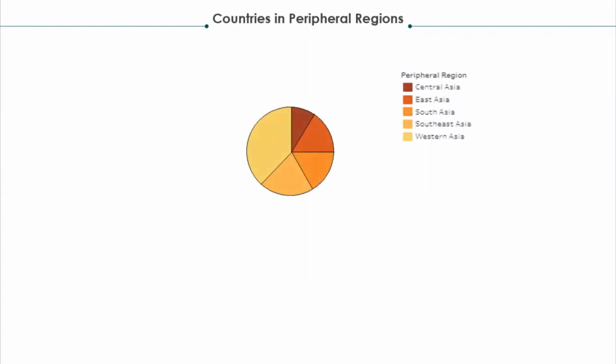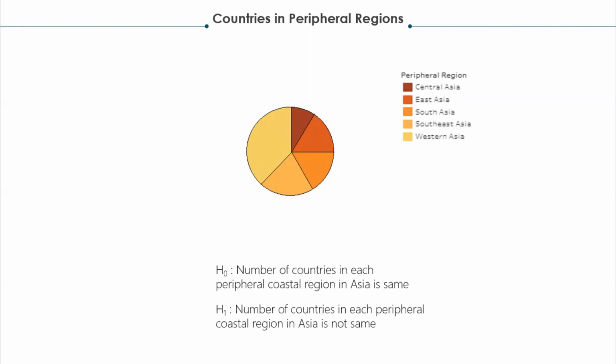Problem statement 2. We test whether the number of countries in each peripheral coastal region in Asia is the same. We represent this problem statement using a pie chart. Each section indicates one peripheral region. This is the H null and H alternative for the problem.